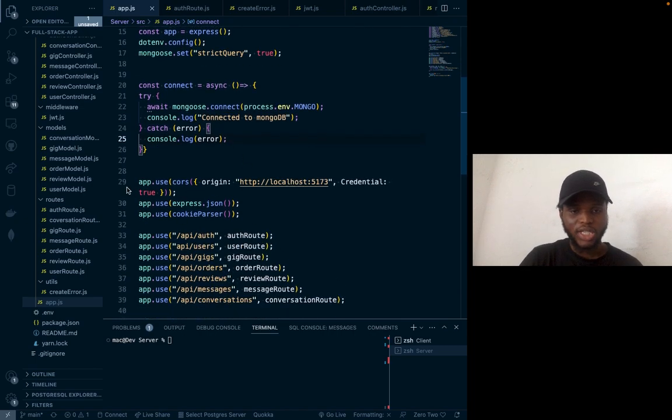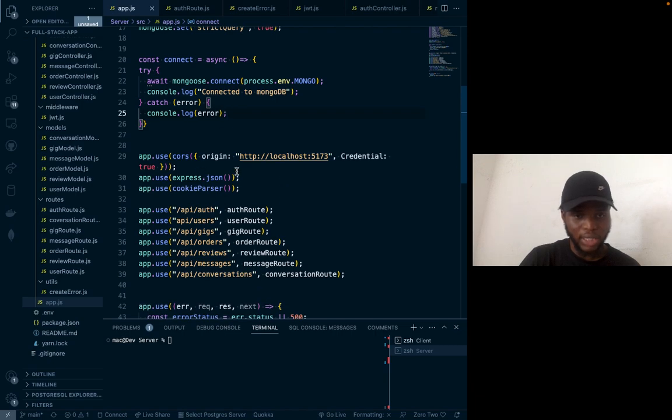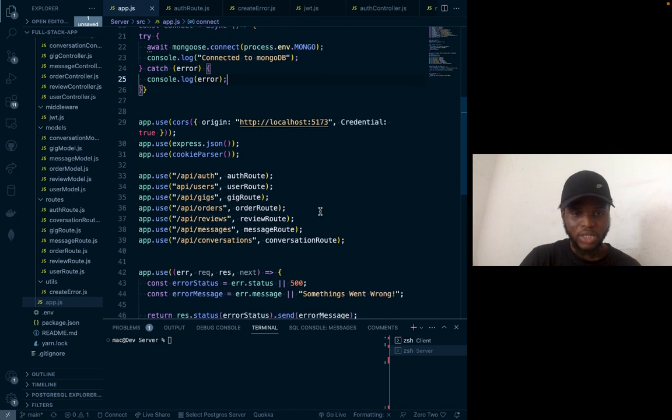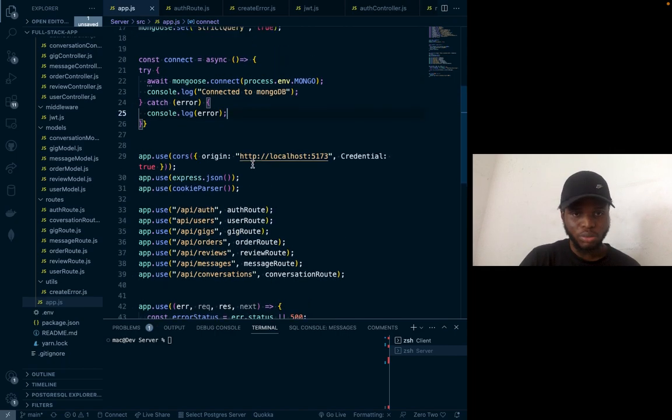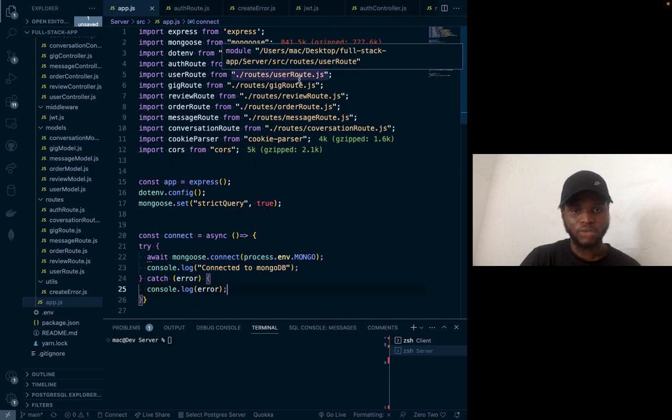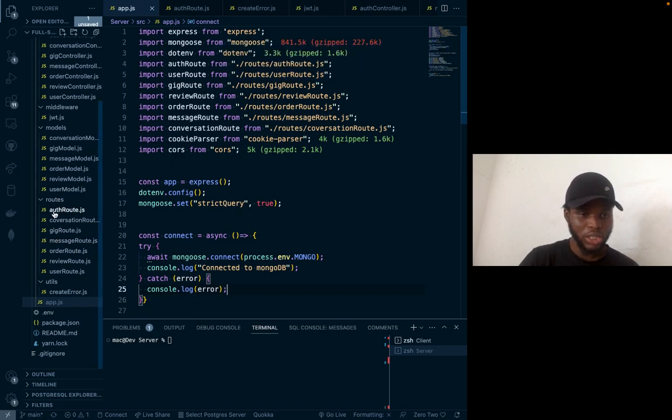So here is my cors. You can see my cors. I'm also using cors here. I set credentials to true, and this is my JSON as well, app.use and cookie-parser. Like I said, these are all my routes imported. Basically, all those routes, where are they coming from? They are coming from my router, which is here.